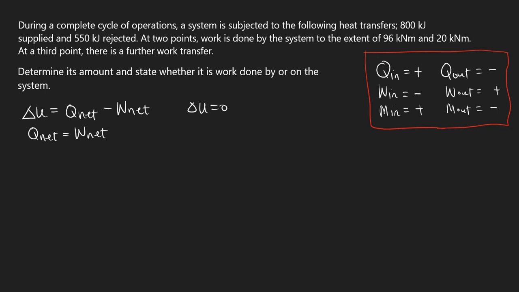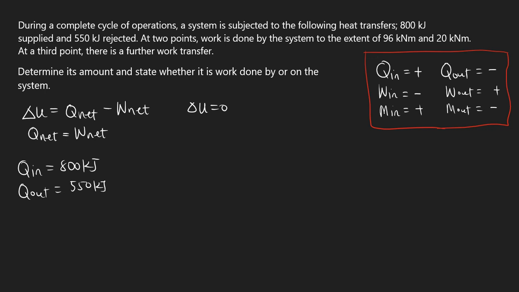So we will have Q in, and that's positive. So Q in is 800 kilojoules. Then we have heat rejected, which is the heat rejected by the system. That's heat output, so heat out would be 550 kilojoules.